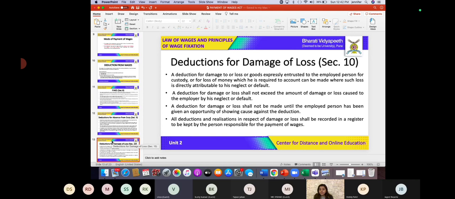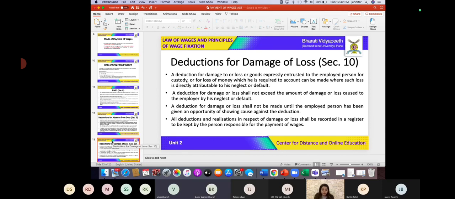So deductions cannot exceed the damage. If a part of that machinery is damaged, and that expense is only, say, 500 rupees, then in that scenario, the deductions cannot be more than 500 rupees. Is this clear, students? Yes, ma'am.